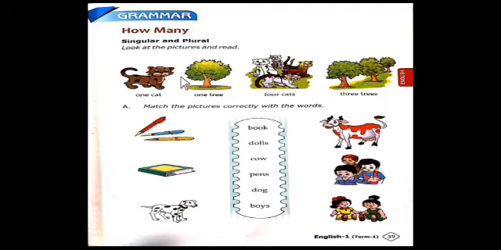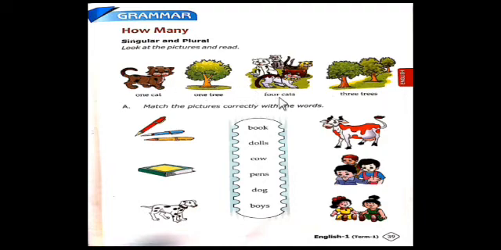Next, how many trees are you looking at here? One tree. We don't say one trees or trees. Next. So, one cat and one tree. These are in the singular form. Have you understood?